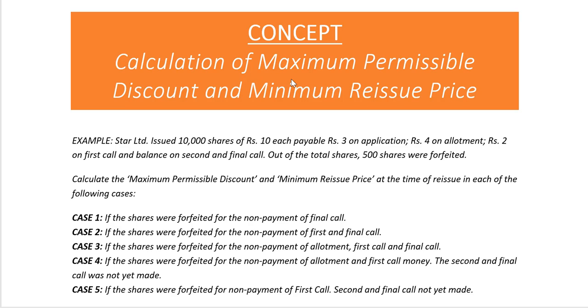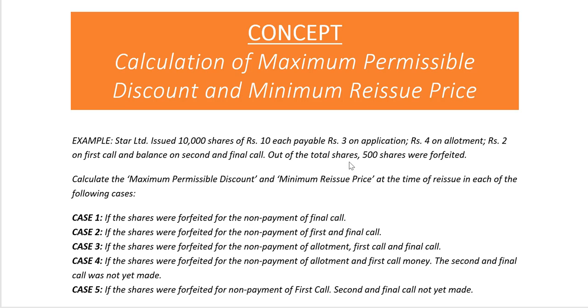Calculation of maximum permissible discount and minimum reissue price. We'll understand this with the help of an example. Star Limited issued 10,000 shares of rupees 10 each, payable rupees 3 on application, rupees 4 on allotment, rupees 2 on the first call, and balance on second and final call.